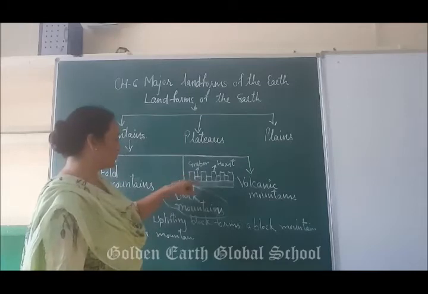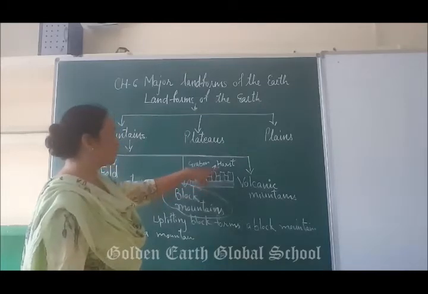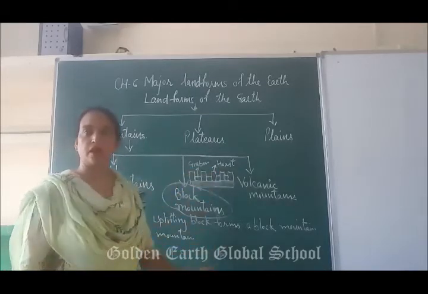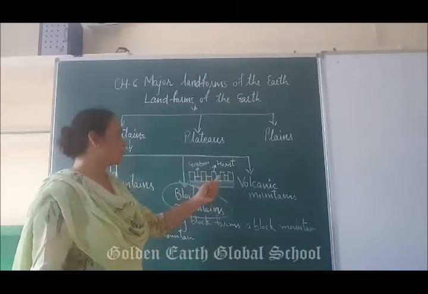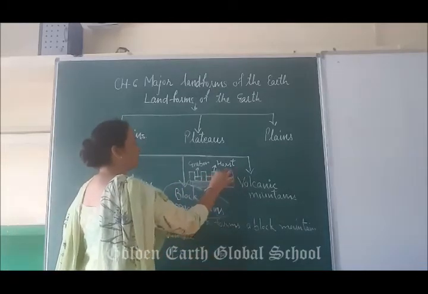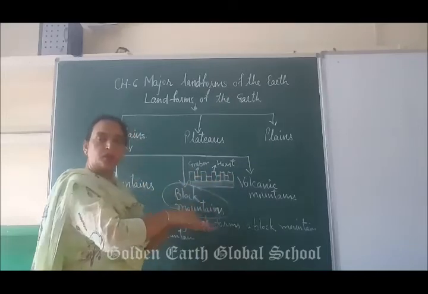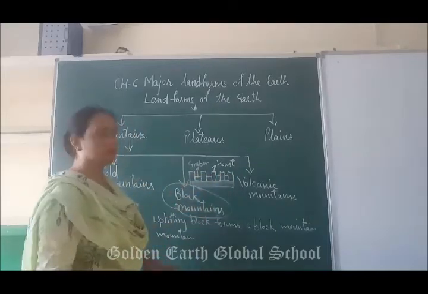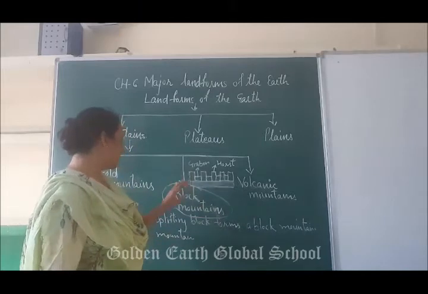And again these are the two types, means जो part uplift है, uplift block जो है उसको क्या बोलते हैं बेटा? That is known as the horst, HORST, जो uplift part है. This जो low area, low part है, जो plate नीचे चलेगी, that is graben, that is known as the graben.